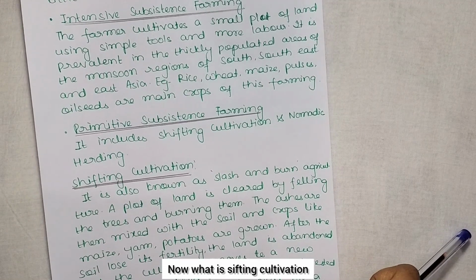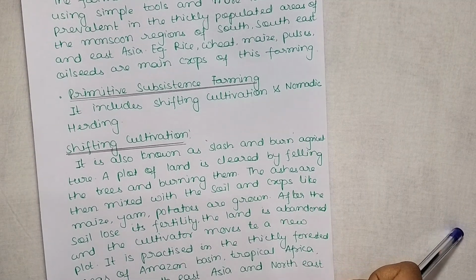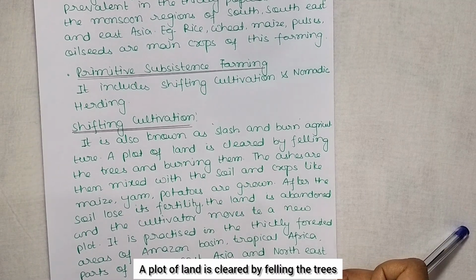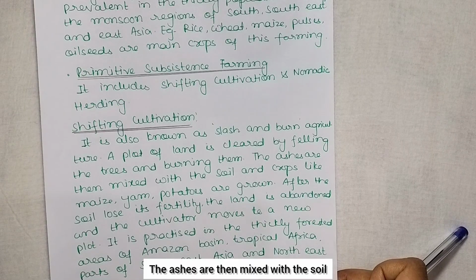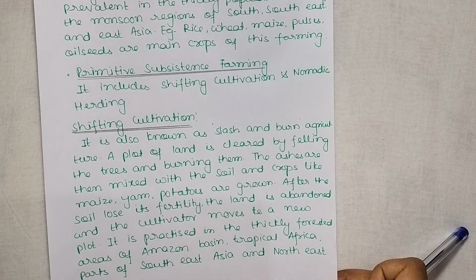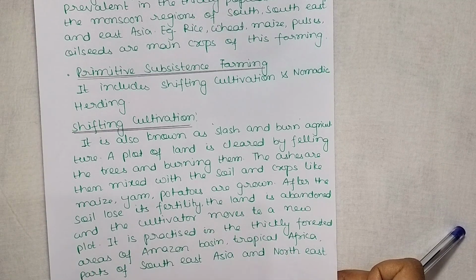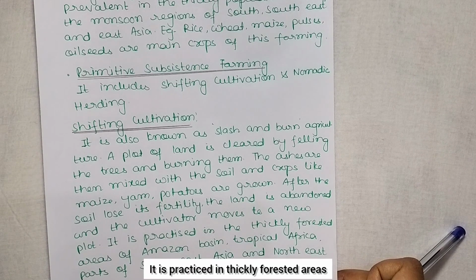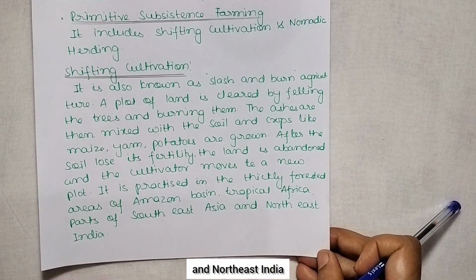Now what is shifting cultivation? It is also known as slash and burn agriculture. A plot of land is cleared by felling the trees and burning them. The ashes are then mixed with the soil and crops like maize, yam and potatoes are grown. After the soil loses its fertility, the land is abandoned and the cultivator moves to a new plot. It is practiced in thickly forested areas of the Amazon basin, tropical Africa, parts of Southeast Asia and Northeast India.